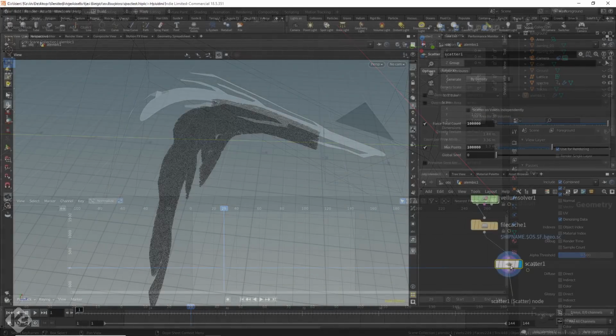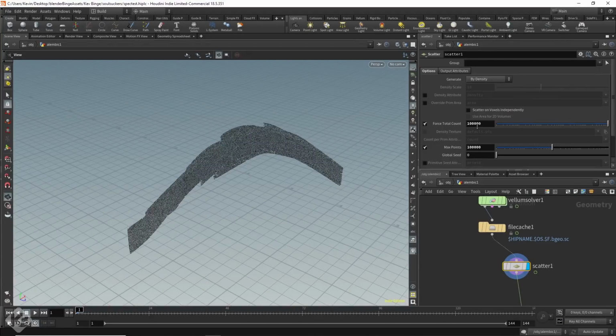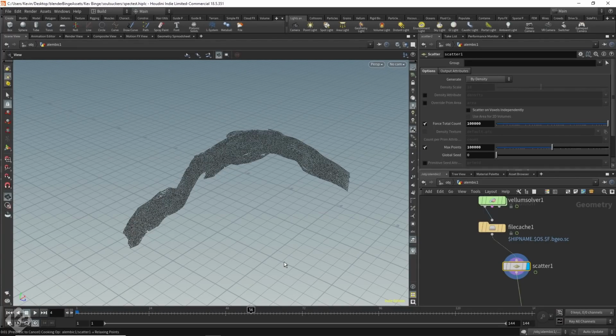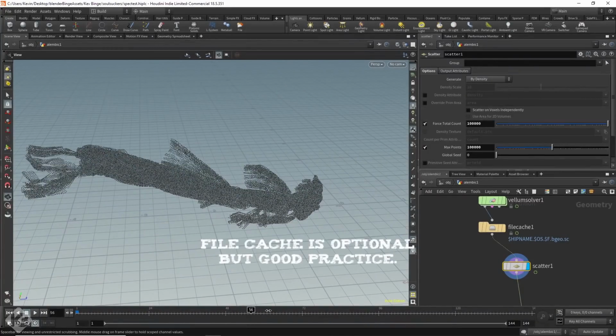Cool. Once I was happy with the motion and watching it in a trance for a while, I wanted to make it fluid. Sure, the motion of the cloth makes it nice and organic, but I don't want this to be the cloth. Houdini let me turn this into points. So I did a scatter SOP after the vellum solver. Now the points will move like cloth. I made a whole lot of points.